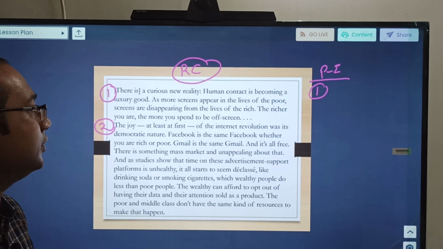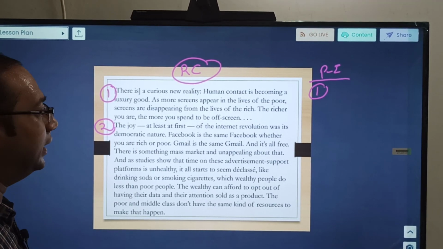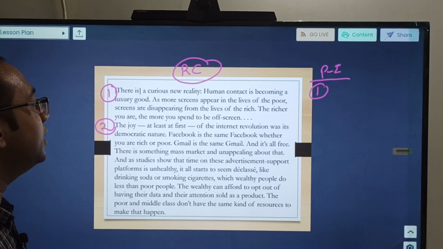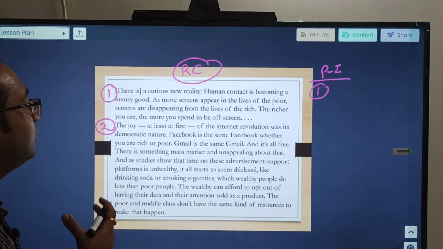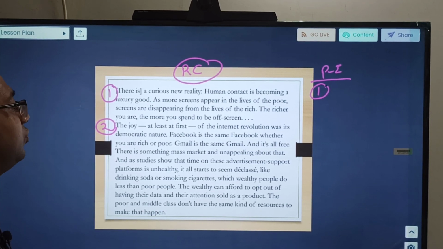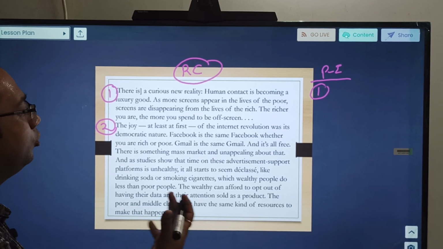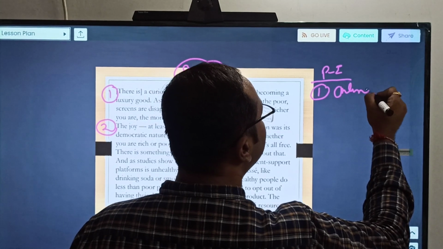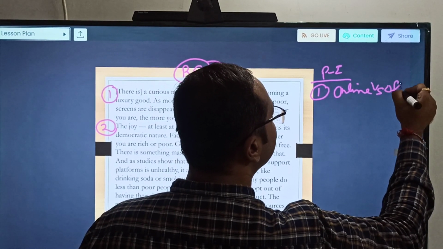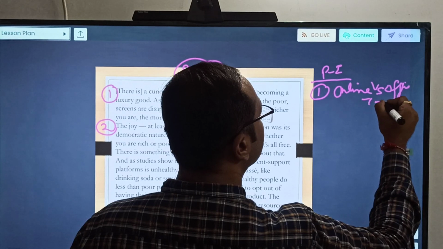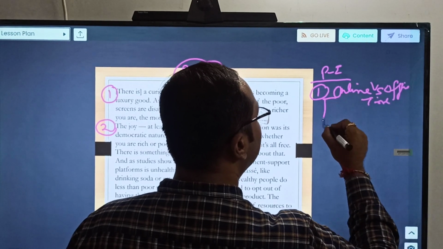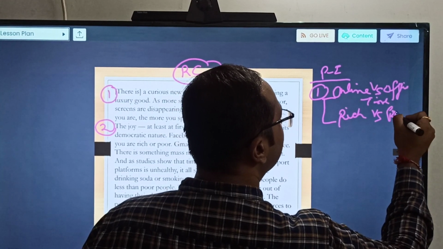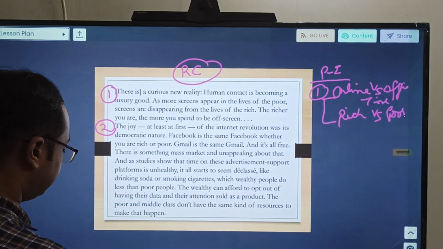Comprehending and solving this RC. There is a curious new reality, okay? Human contact is becoming a luxury good. As more screens appear in the lives of the poor, screens are disappearing from the lives of the rich. The richer you are, the more time you spend off screen. So here the author is referring to online versus offline time, and we can also see that there is some comparison of rich versus poor. That is what I can comprehend by reading this particular paragraph. Okay.